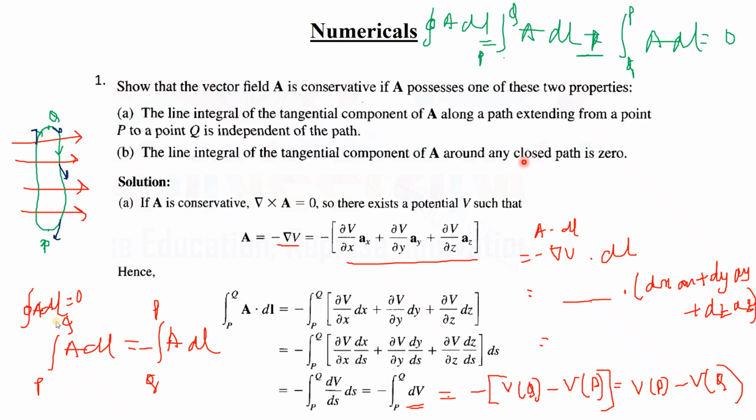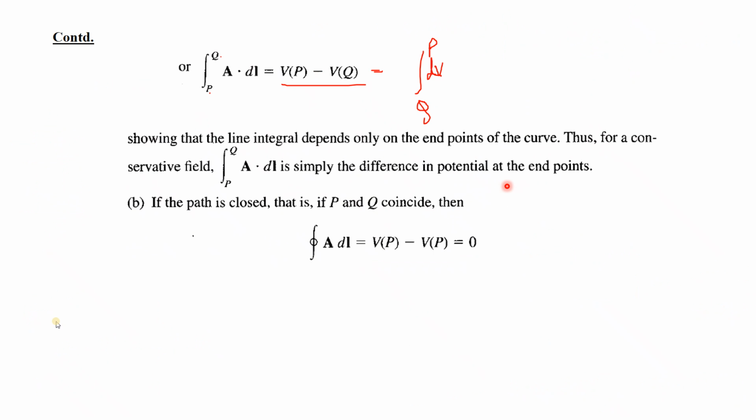Okay, so now B tells that the line integral of tangential component of A around any closed path is zero. The closed path of both is zero. So if we take a closed path, then if point P and Q coincide then it will be zero.